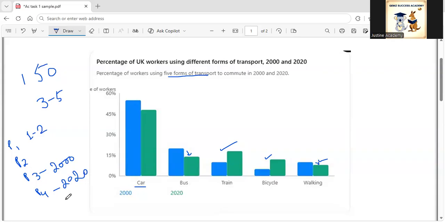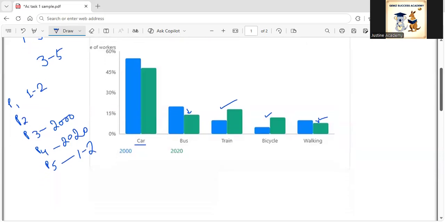And then in paragraph 5 we can write a short conclusion, again maybe one or two sentences. Okay, so let's look at a sample answer for this bar chart.